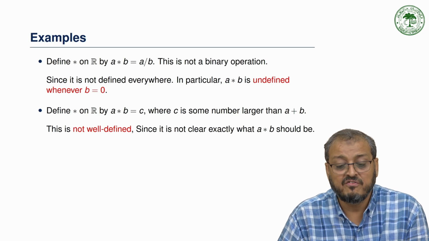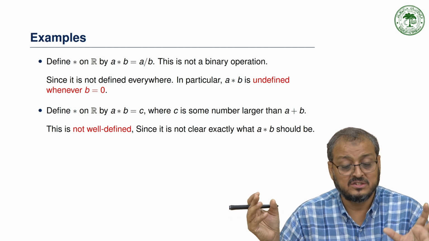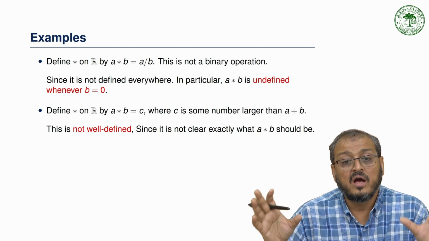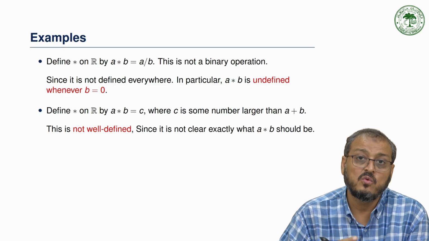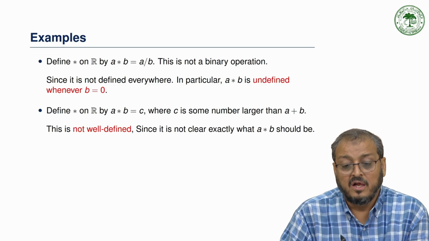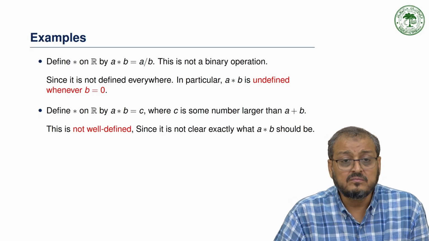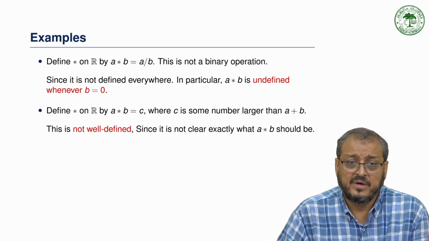So this means it is not well defined. Why exactly is it not well defined? Because there is not a unique element. So it is not clear exactly what A star B should be. Now I think I have explained to you about the binary operations.